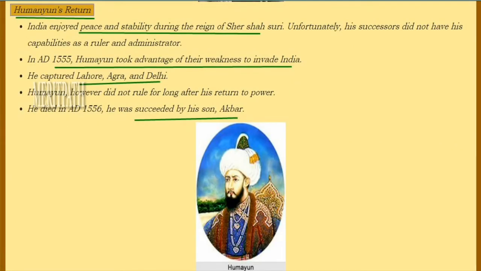Next came Humayun's return. During the ruling period of Sher Shah Suri, there was peace and stability, but his successors didn't have capabilities like him. Humayun took advantage of this and invaded India, captured Lahore, Agra as well as Delhi. But Humayun also couldn't last for many years. He died the immediate next year and was succeeded by his son Akbar. This is the image of Humayun.